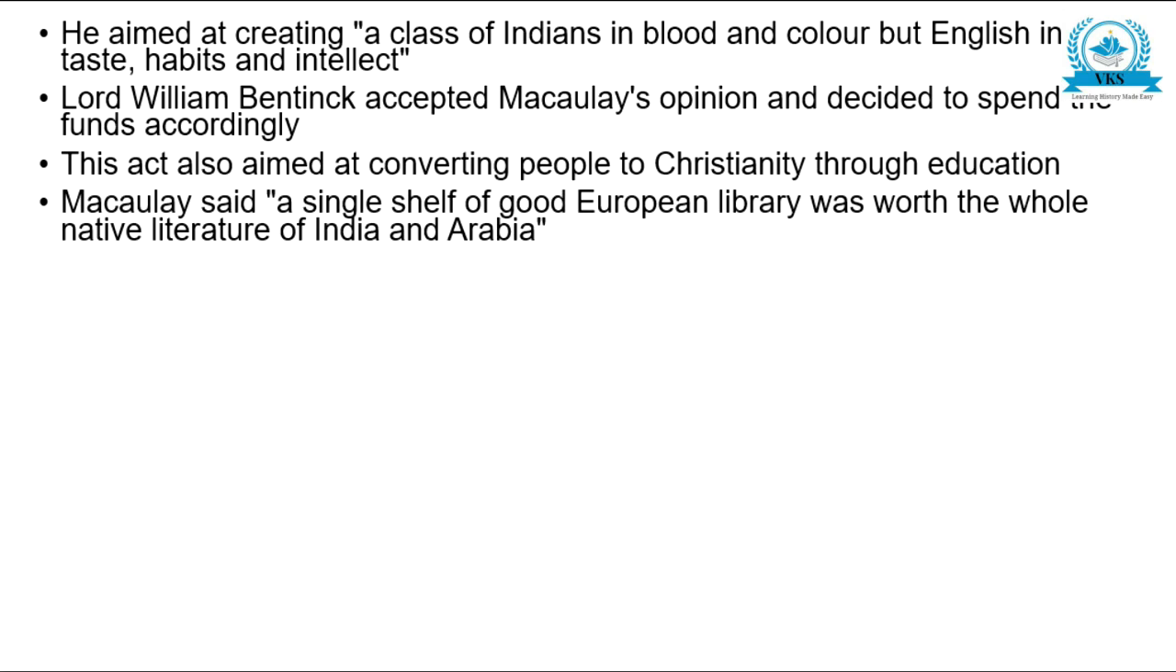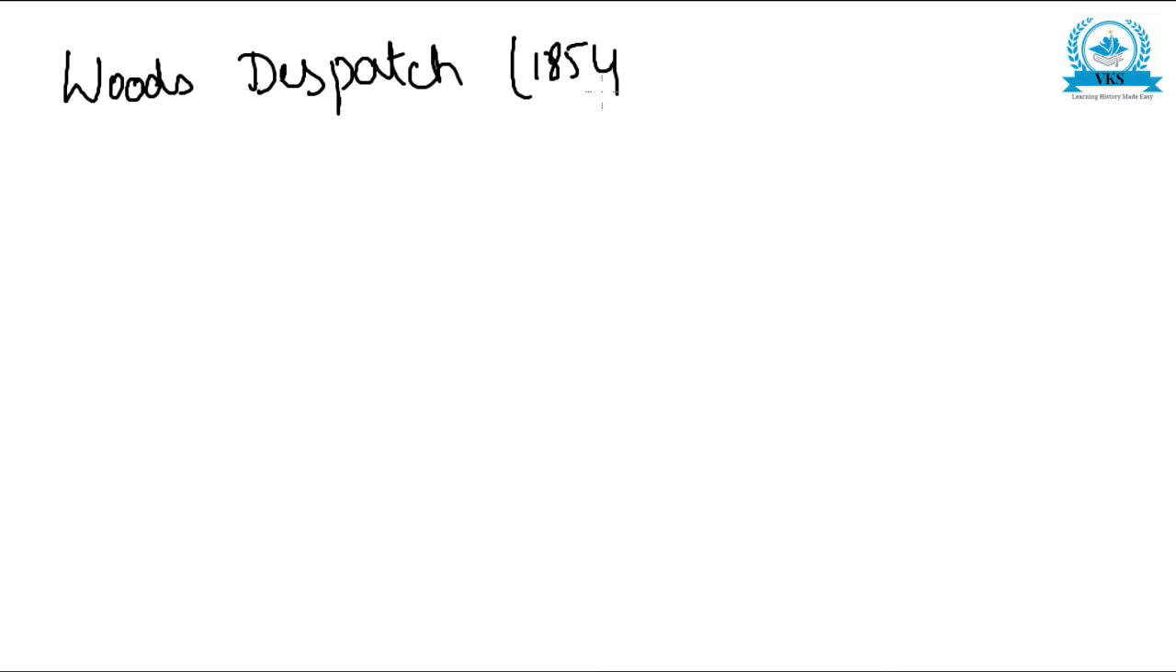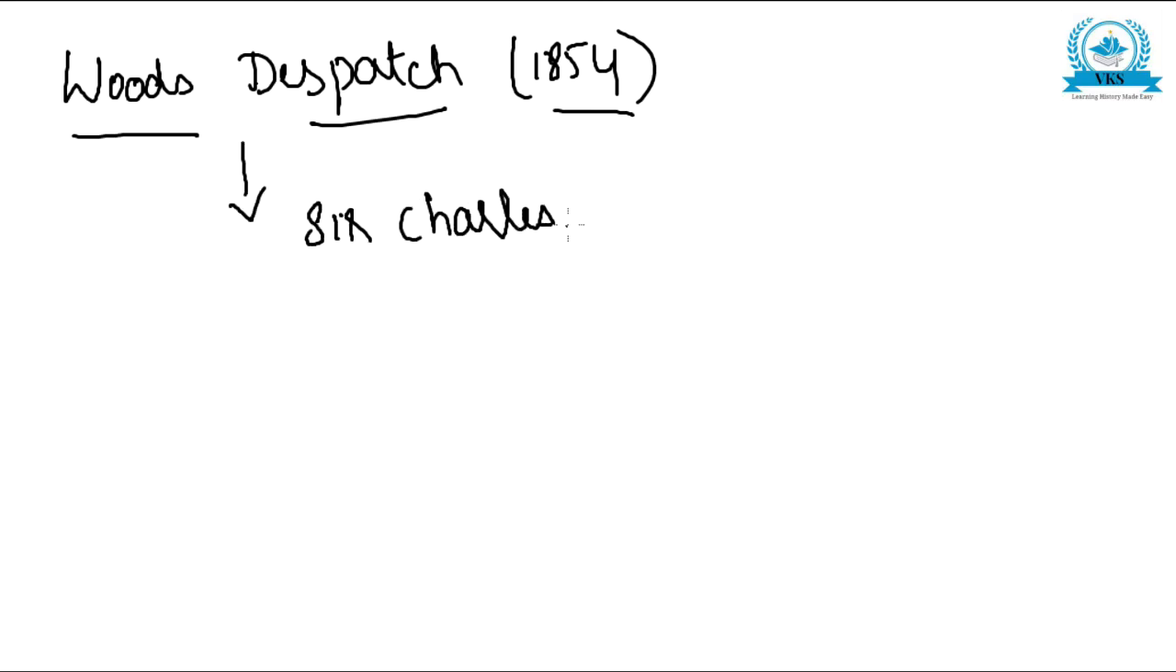So next let us move on to the next topic. The next topic is called as Wood's Dispatch. Okay, Wood's Dispatch. This also can be considered as an impact on Indian education, impact of British rule on Indian education in 1854. The next step in the development of education was Wood's Dispatch. This was prepared by Sir Charles Wood. Okay, Sir Charles Wood prepared the Wood's Dispatch.